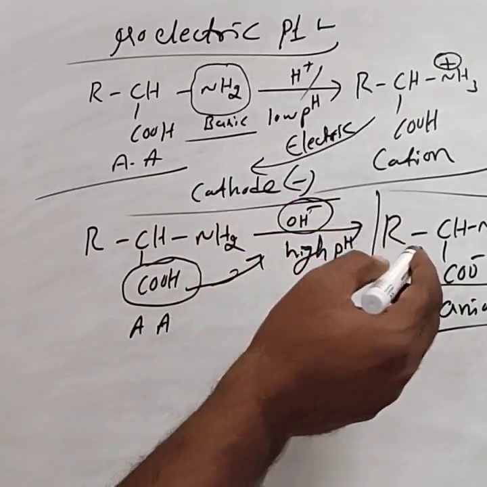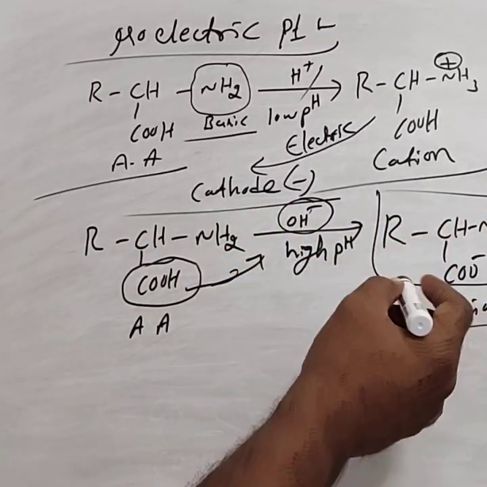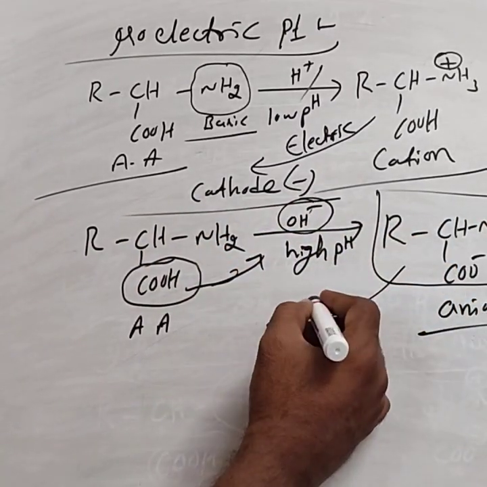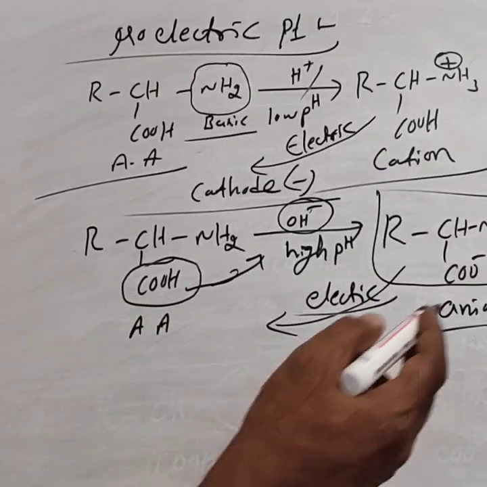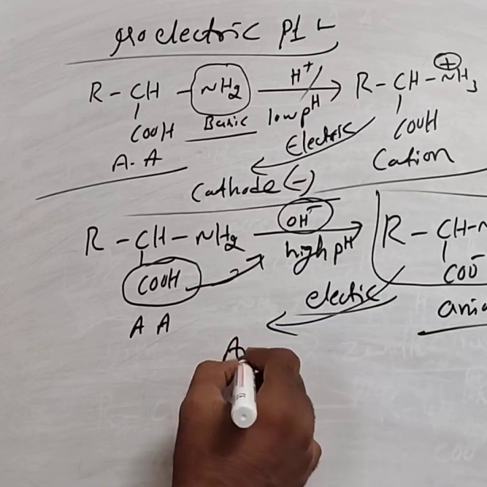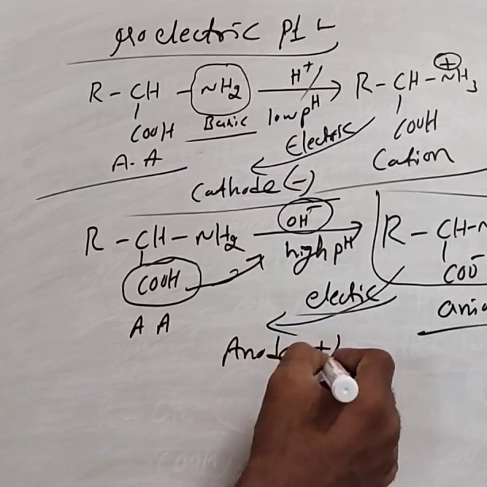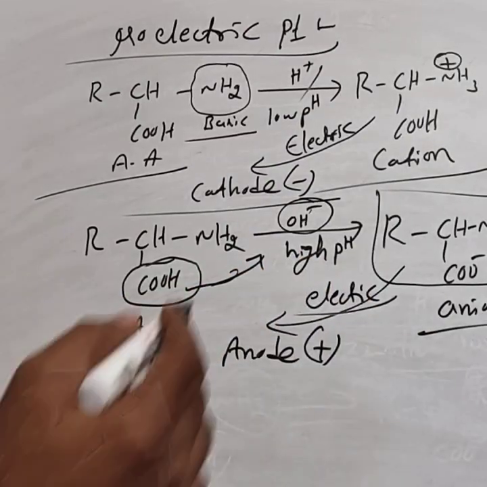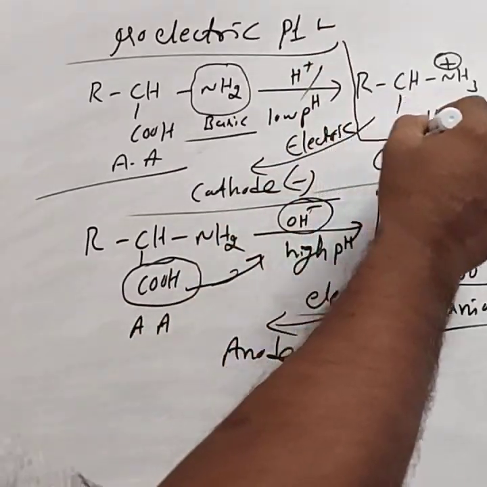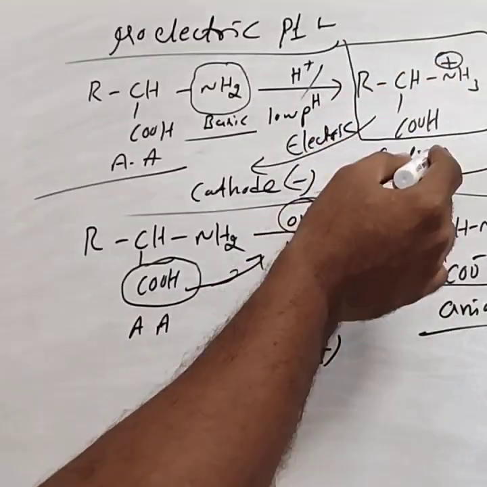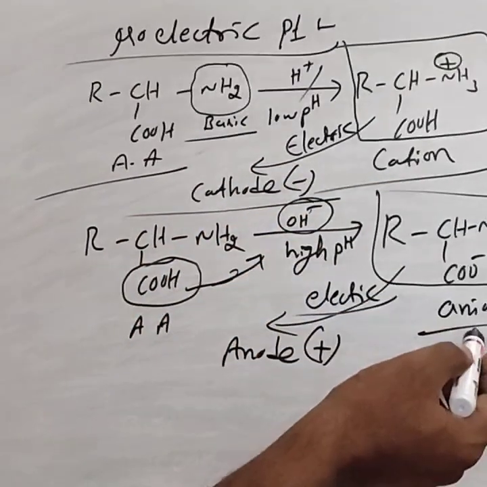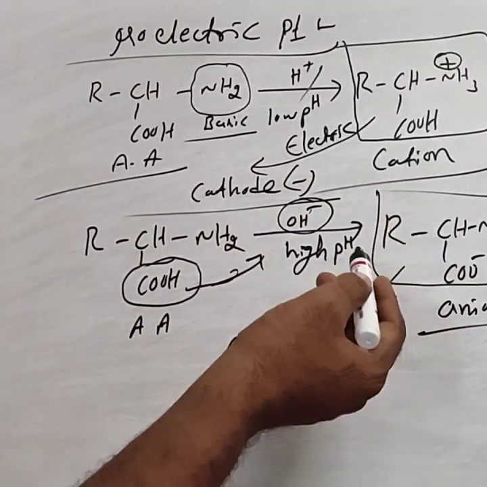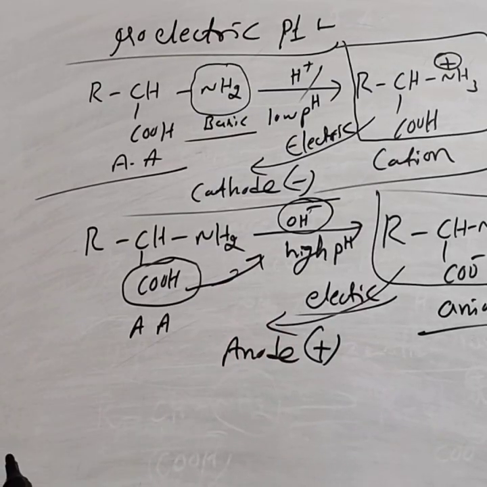In the basic medium, amino acid exists as an anion. Under the influence of an electric field, this anion migrates towards the anode, that is the positive rod. So in acid medium, amino acid exists as a cation and migrates towards the cathode, while in basic medium, it exists as an anion and migrates towards the anode.